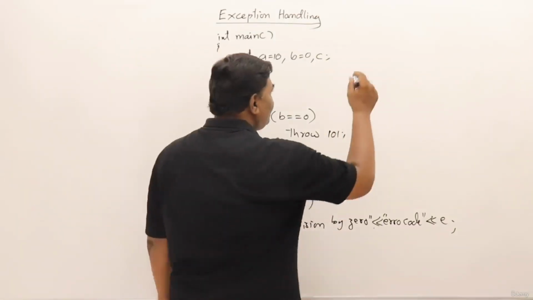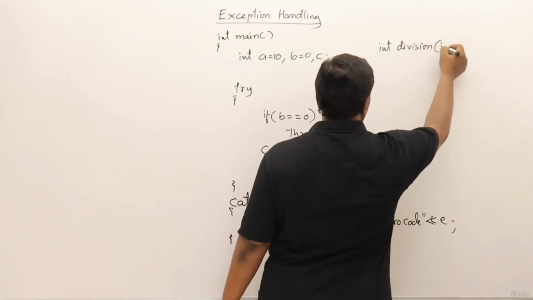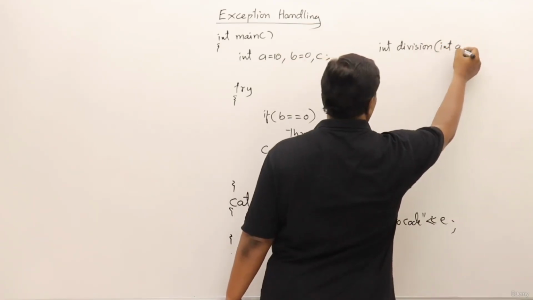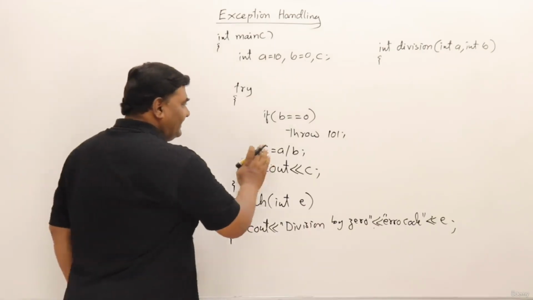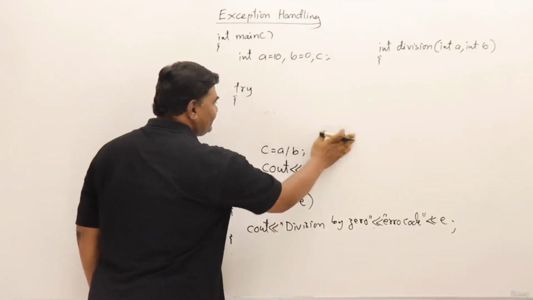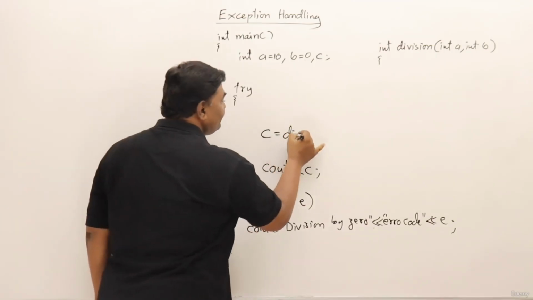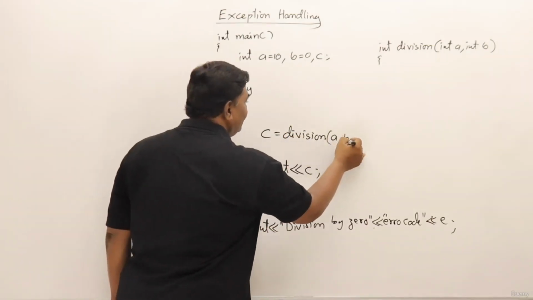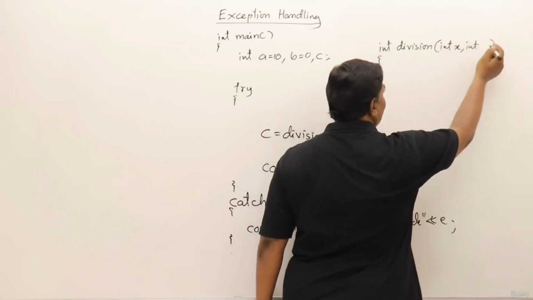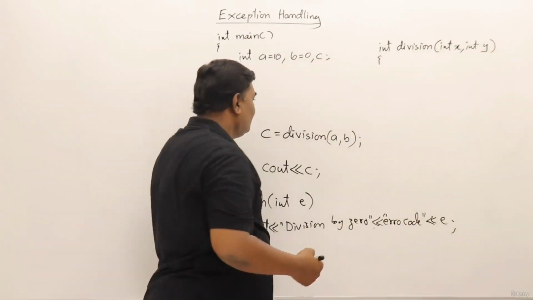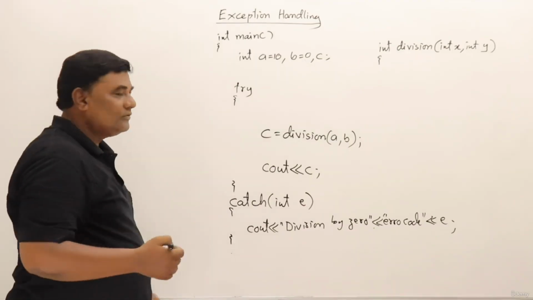Just watch it. I will write one function called division. This function will take some parameters, integer a and integer b. Then this is a function. I will not divide here, so I'll remove this. I will get it divided by that division function. I will pass this a and b. Okay, let us change the name. To avoid any confusion, let us call them x and y. Now I have not written the complete function. Just watch here. I am discussing and writing the code.